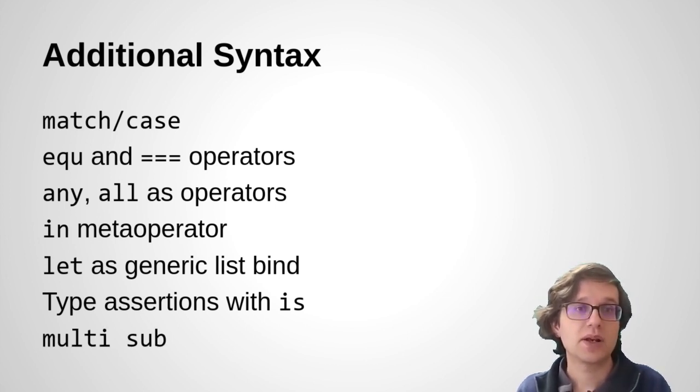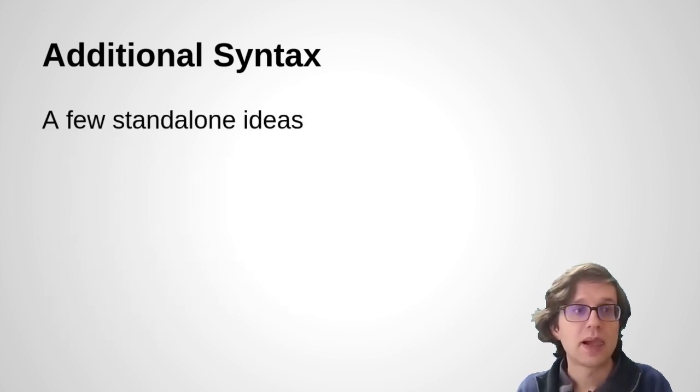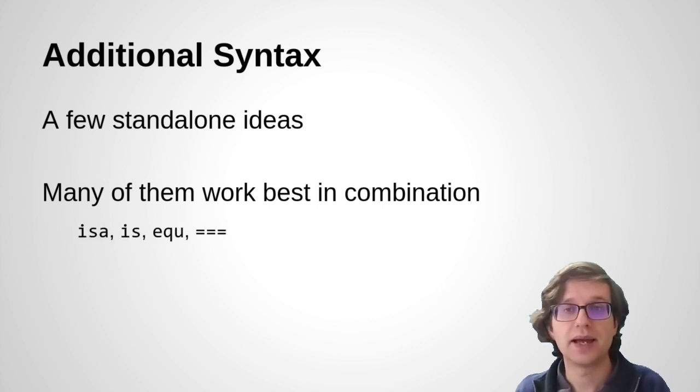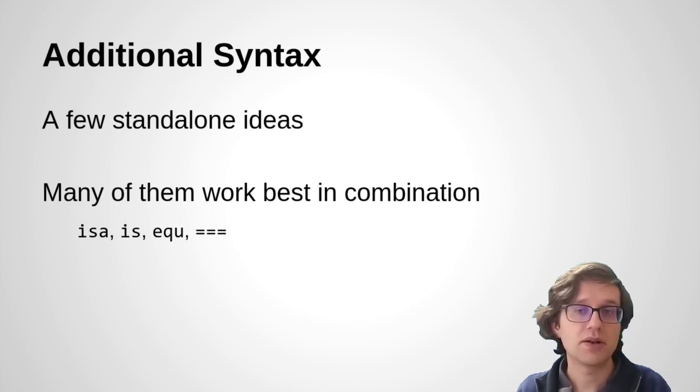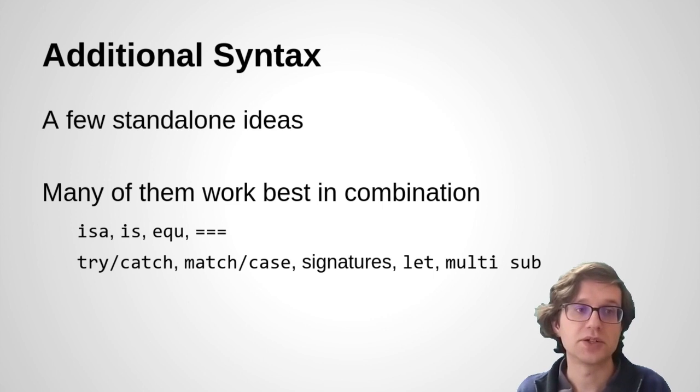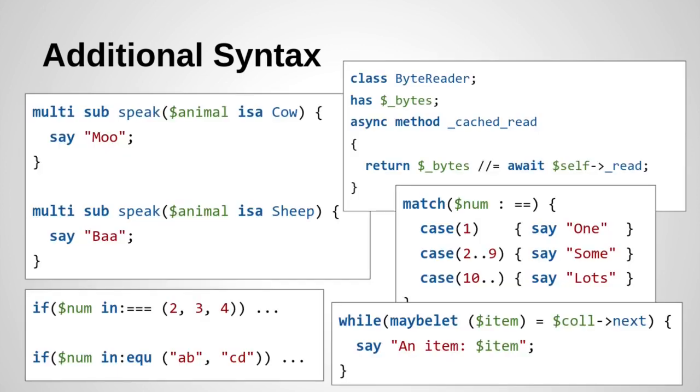So that's quite a lot of things that are nice ideas on their own, but most of them work best combined together, because we have a lot of these new operators like is a and the defined equality operators in a lot of new locations like try catch, match, signatures, multi-sub, that sort of thing. And if we were to add all of these, we do have a nicely big powerful language.